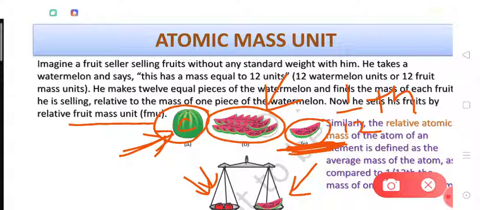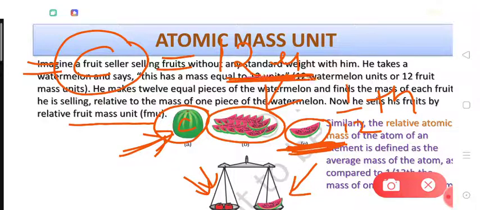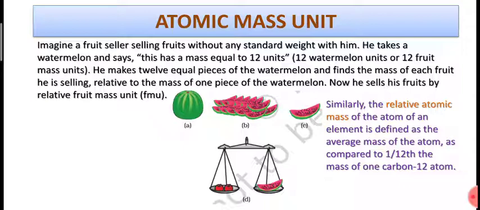Now we can say that each carbon atom has 12 atomic mass units. So each carbon atom is made up of 12 atomic mass units. We can say that the atomic mass of a carbon atom is 12 unified mass, because the atomic mass unit today is called unified mass.